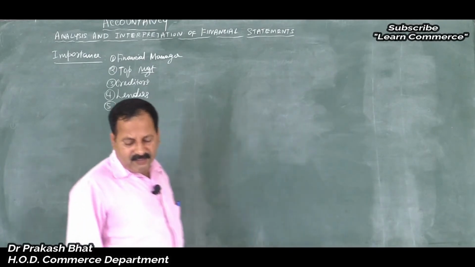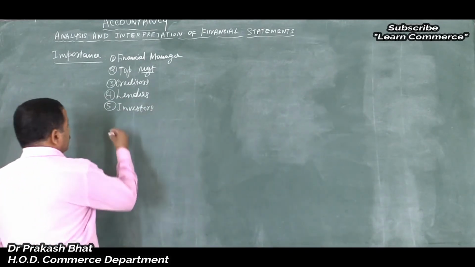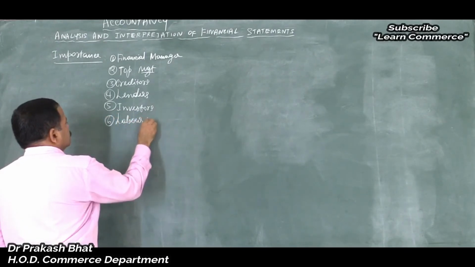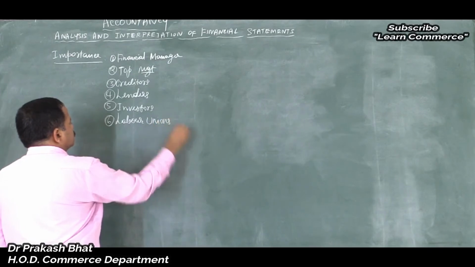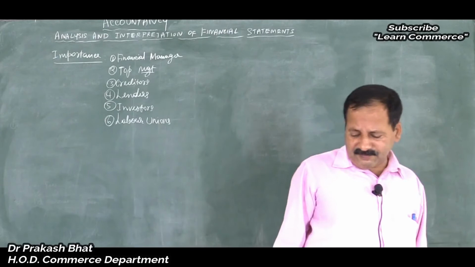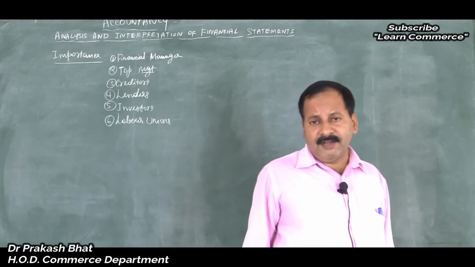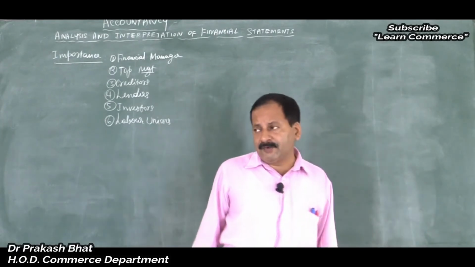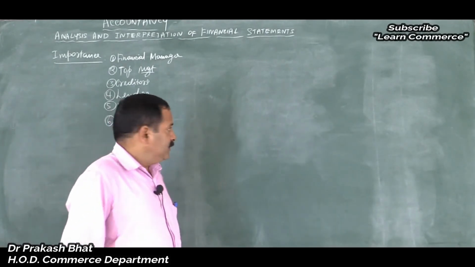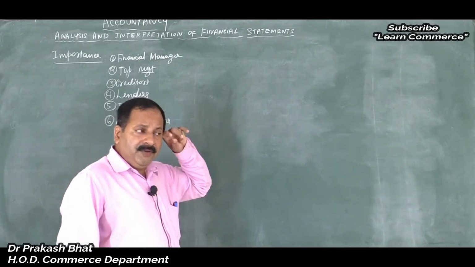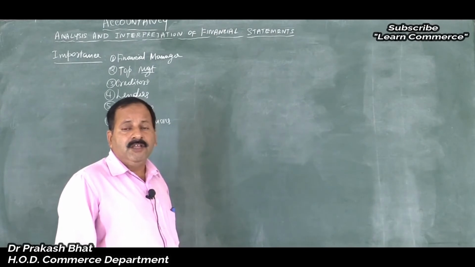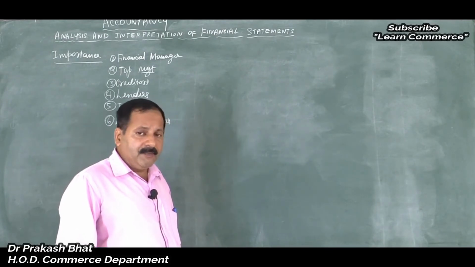Next, last one is labor unions. What do you mean by labor unions? The union of workers, friends. Union of workers. We call it a trade union. Trade union does not mean a union of traders. It is a union of the workers. Workers union, isn't it? So here, trade unions, labor unions, they also will be interested to see the financial efficiency, operational efficiency, profit earning capacity of the business.